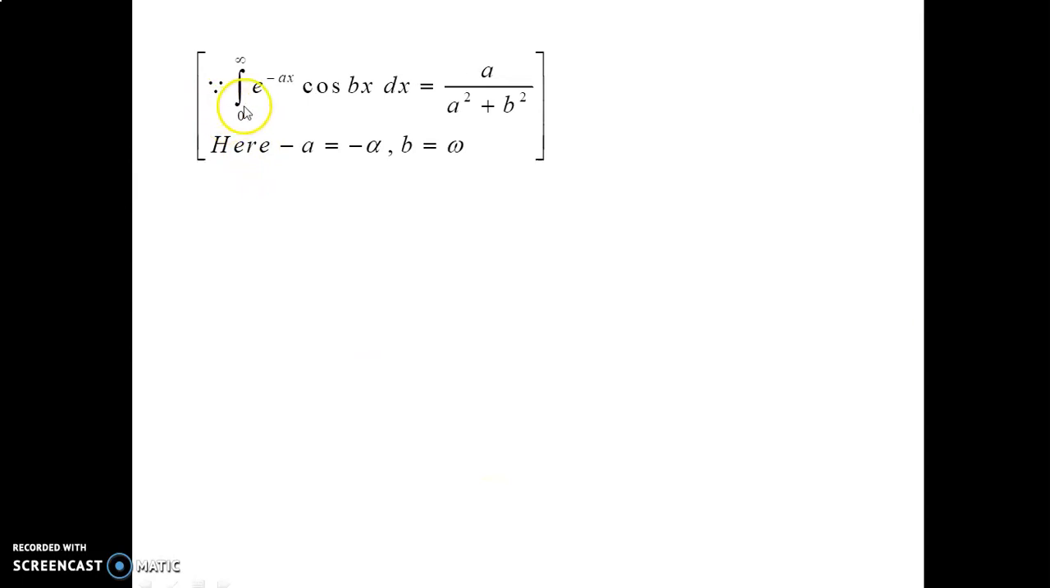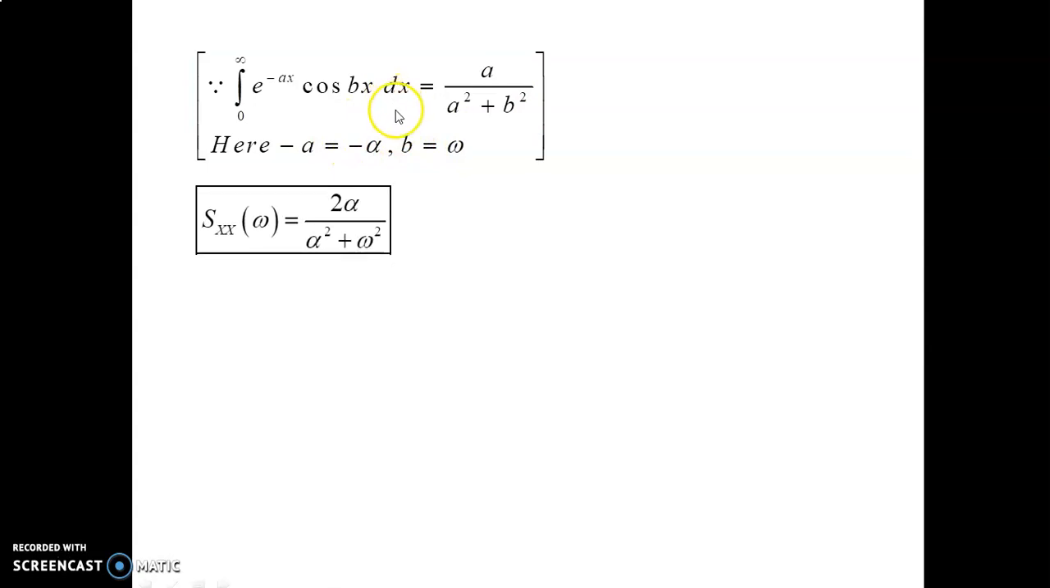Now using the basic formula, the integral from 0 to infinity of e power ax into cos bx into dx equals a divided by a square plus b square. Here minus a is equal to minus alpha, and b is equal to omega. Substituting these values in the above term, we get Sxx of omega equal to 2 alpha divided by alpha square plus omega square.